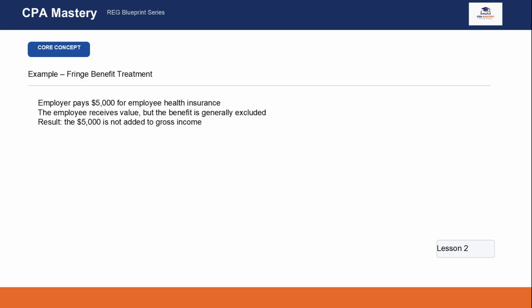Now let's look at a fringe benefit example. Suppose an employer pays $5,000 toward an employee's health insurance coverage during the year. That payment clearly benefits the employee, so from a pure economic perspective it has value. But tax law does not stop at value alone. The next question is whether the tax code excludes that benefit from income. In this case, employer-provided health insurance is generally excluded. So even though the employee received something valuable, the $5,000 is not added to gross income. This is exactly the kind of distinction the reg exam wants you to make. Identify the benefit, then ask whether an exclusion applies.